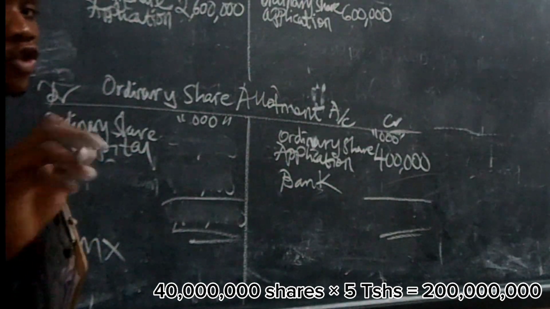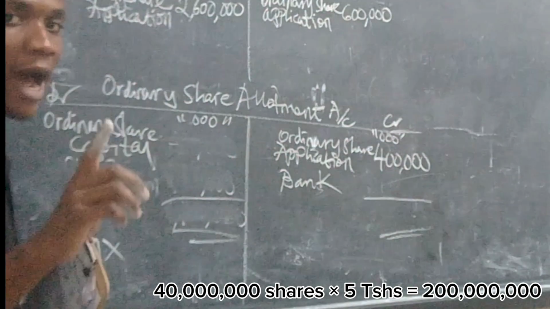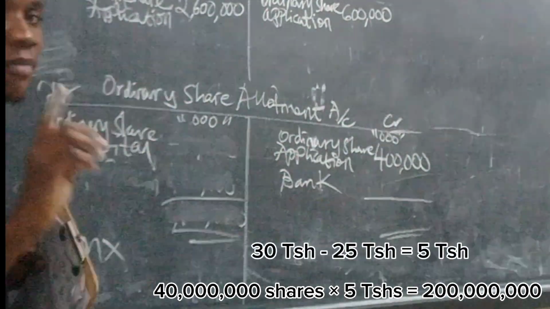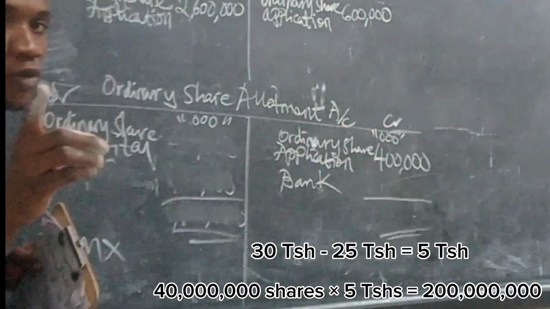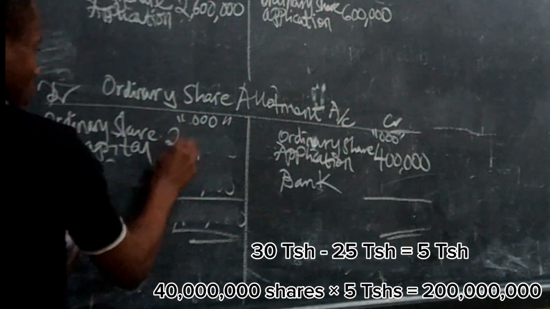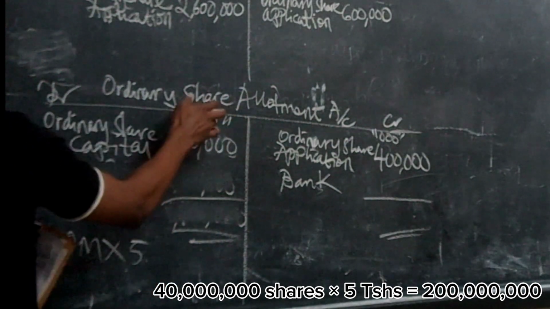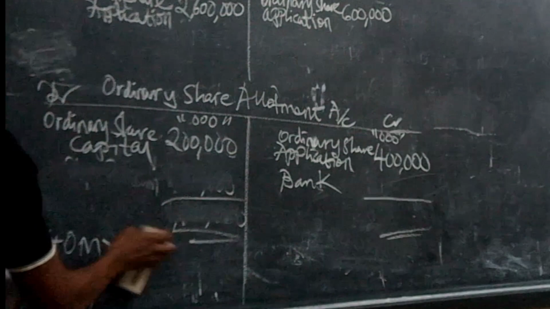Allotment money we were told was 30, but remember, these shares were issued at a premium. So you take 30 minus 25 premium, which gives 5. 5 times 40 million, you get 200 million. Remember that there are 3 zeros at the top.